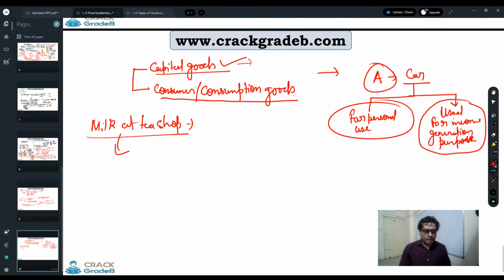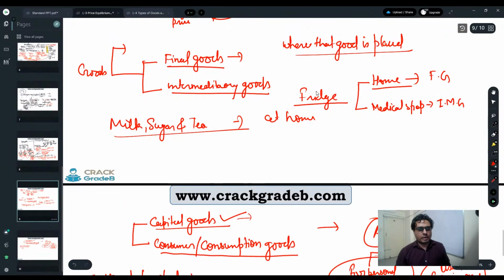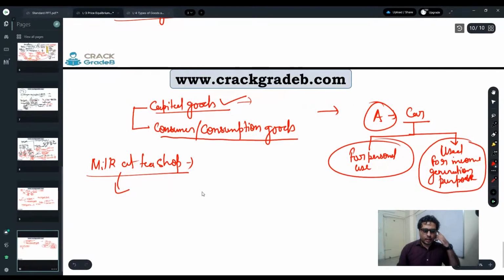It is not appropriate. We have a definition category of intermediary good or final good. But if you want, you can put that milk in the tea shop in the category of capital good. Fine? Clear? Whereas milk at your home is a consumer good or consumption good. So for what purpose a good is used, we will define it as a capital good or consumer good.